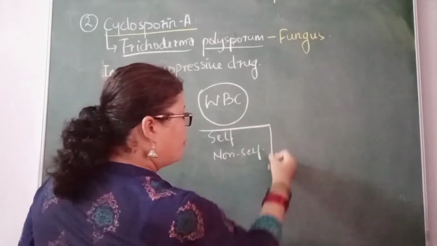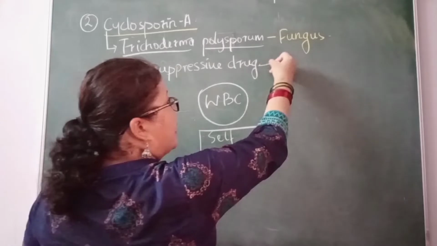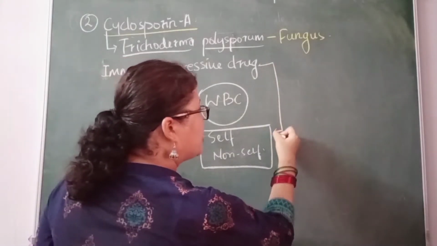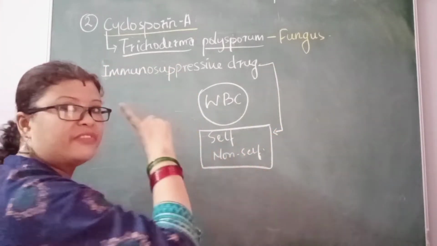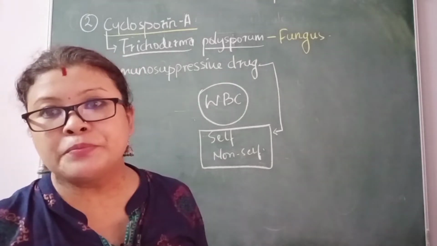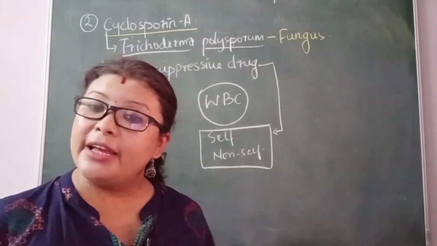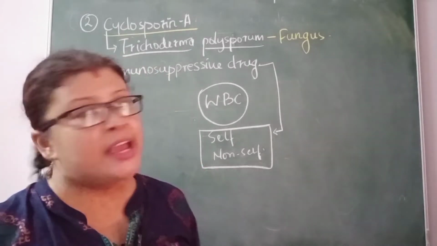Now, what does this immunosuppressive drug do? It does not allow the immune system to do this function of recognizing self and non-self. So in the case of transplantation that I told you, the kidney got transplanted to the person.